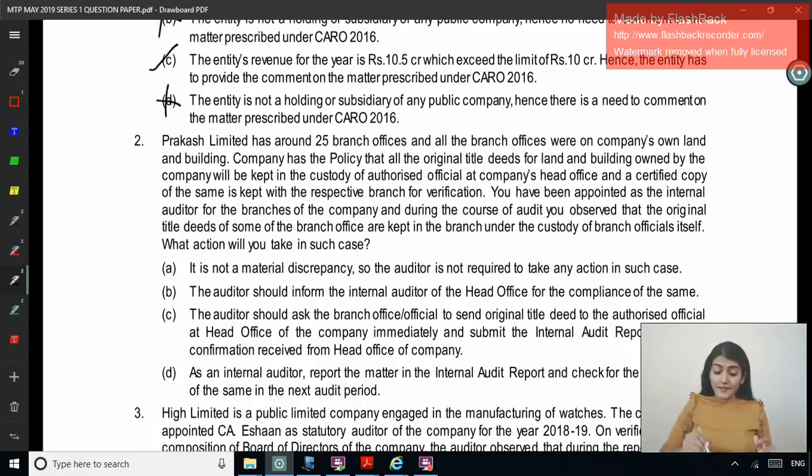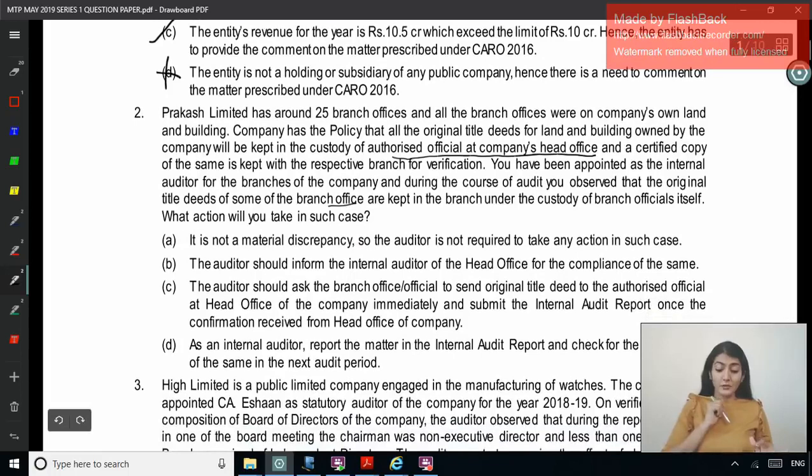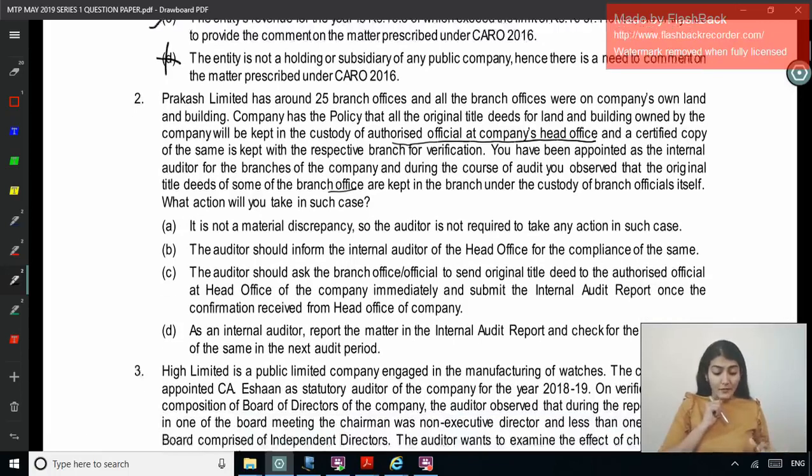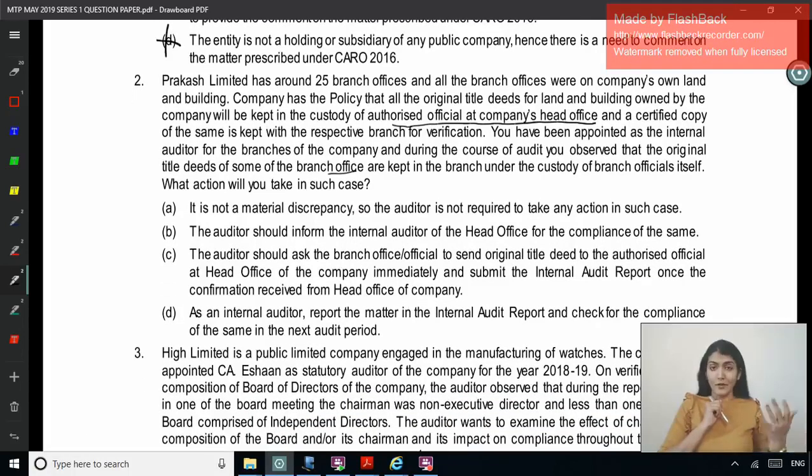Under whose custody should they be kept? The authorized official at the company's head office and a certified copy at the branch. But here, what is happening? The original itself is kept at the branch office. What action will you take in such a case? Option A: it is not a material discrepancy, so the auditor is not required to take any action in such a case. No. Option B: the auditor should inform the internal auditor of the HO for the compliance of the same.